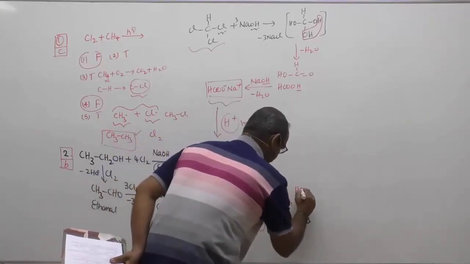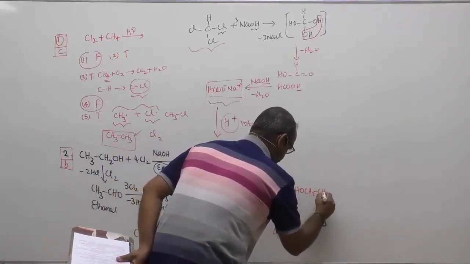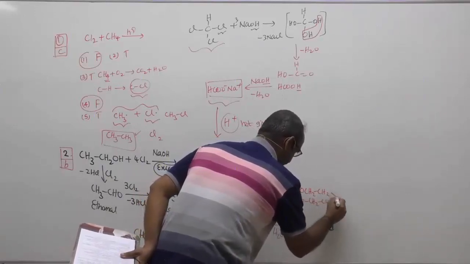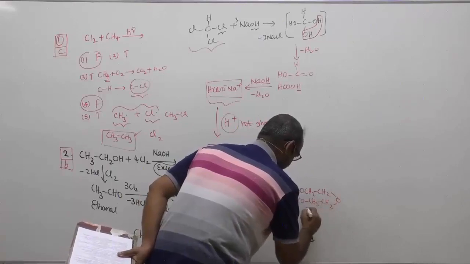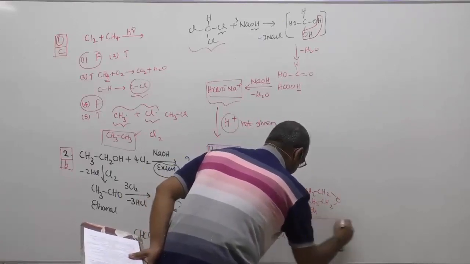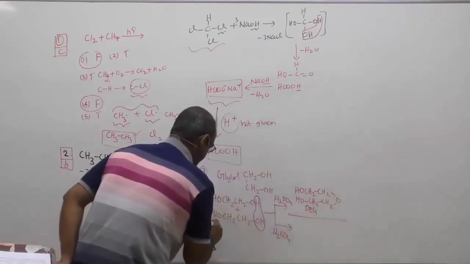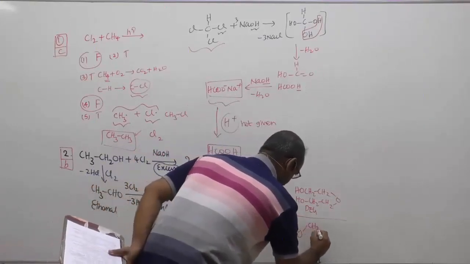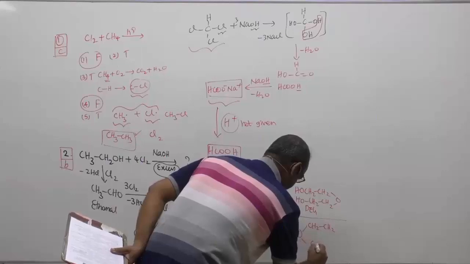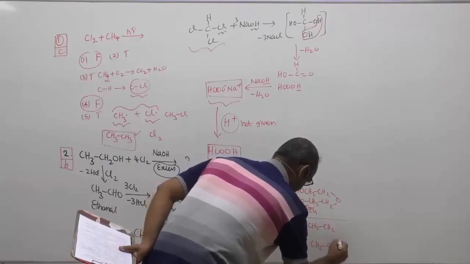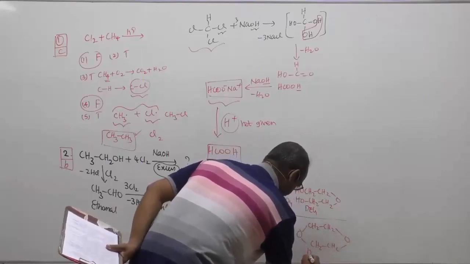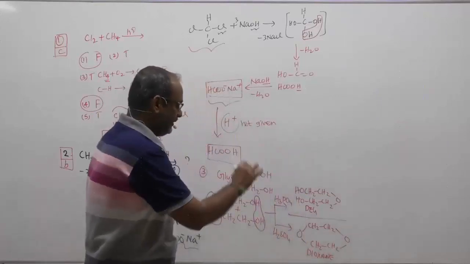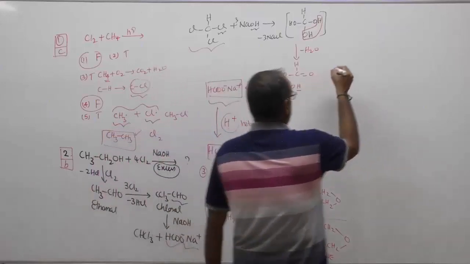Therefore, I am going to form HO-CH2-CH2-O-CH2-CH2-OH, and this is diethylene glycol. We have already discussed. And here both sides will be removed. When both sides are removed, it is O with CH2-CH2 and CH2-CH2 forming a ring. This is called dioxane, or 1,4-dioxane. Again, we have discussed all these things, children. Now, what about the next one?